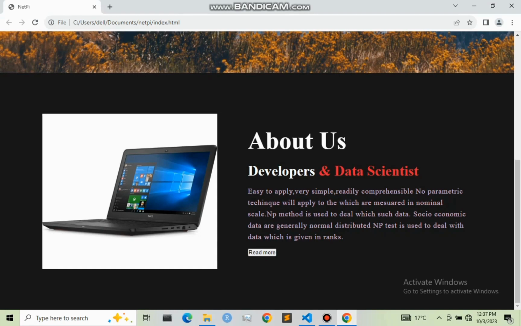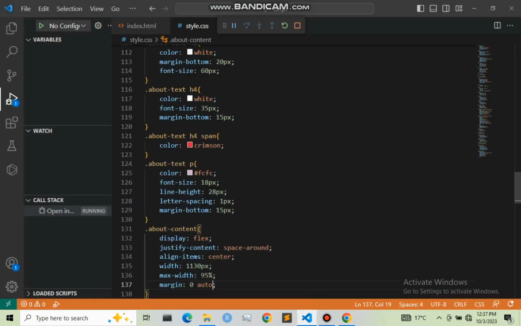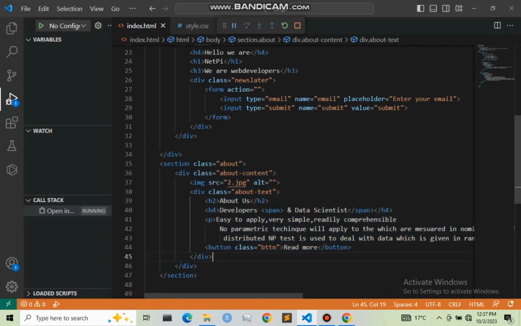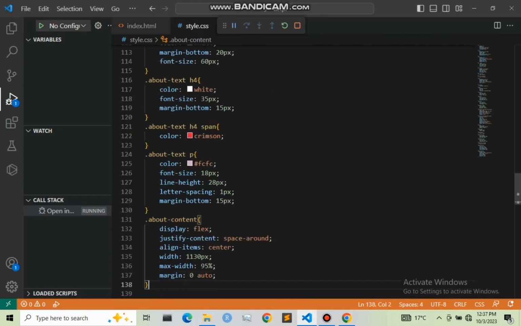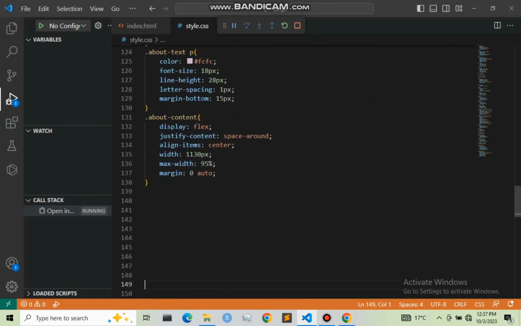So let us now move to designing our button. And our button, we had given it a class, which is right here, the btn class. So right here I'm going to say .btn.